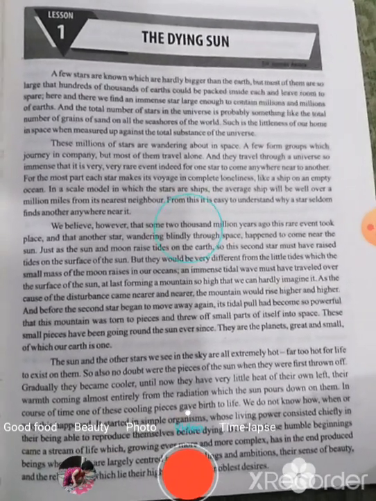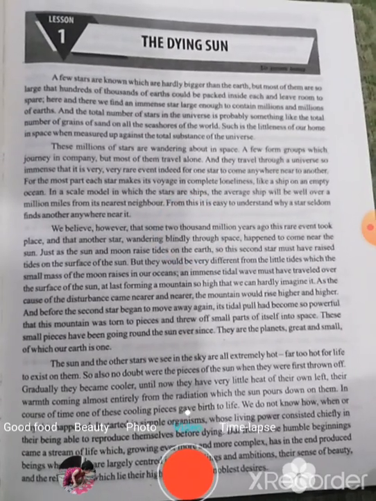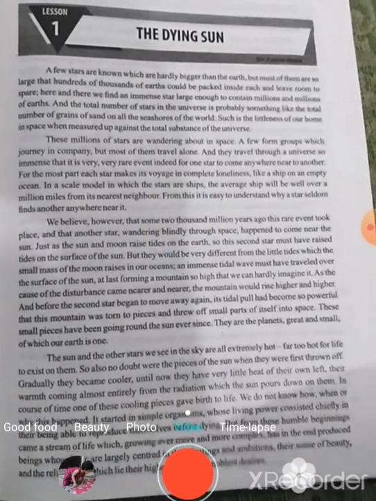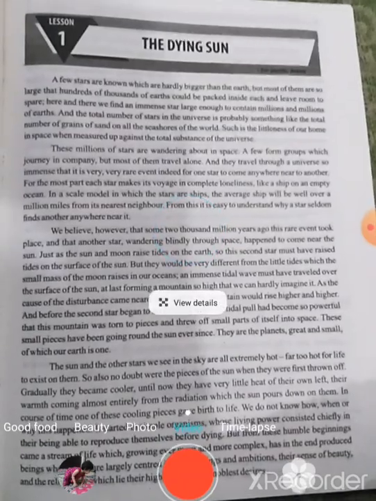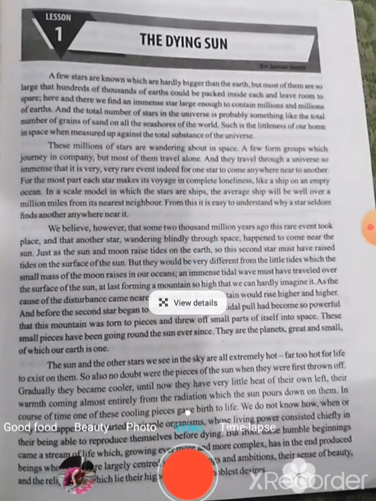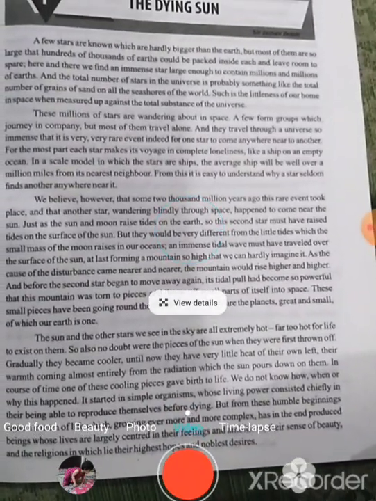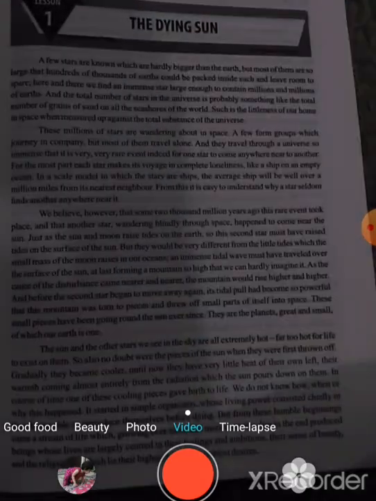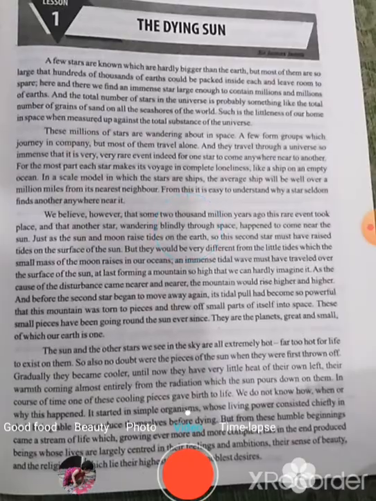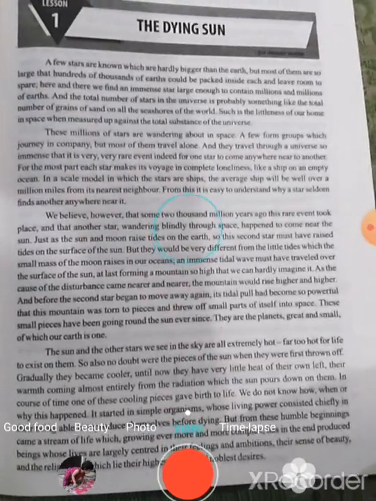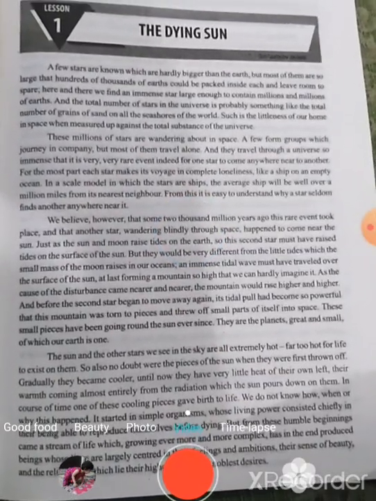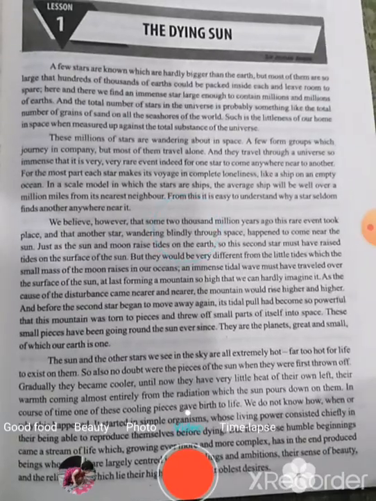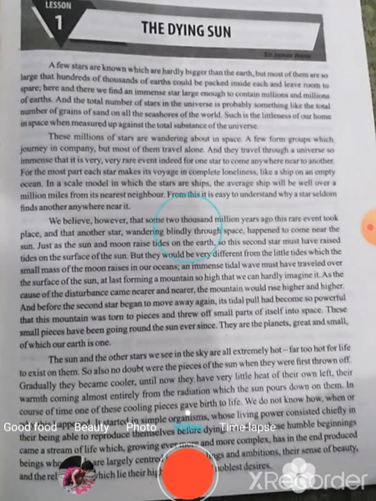As the cause of the disturbance came nearer and nearer, is the cause of disturbance the other star, the star other than the sun. As it came nearer and nearer, the mountain would rise higher and higher. What kind of mountain? The mountain of tidal waves. He says as the other star came nearer and nearer, the mountain would rise higher and higher. And before the second star began to move away again, and you know very well that if